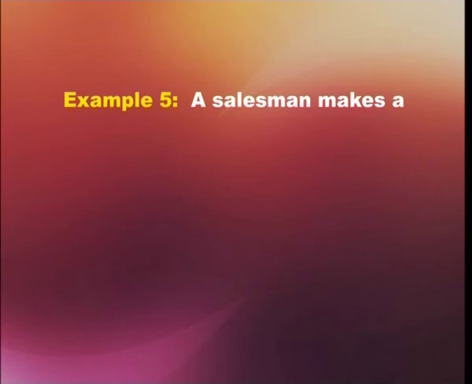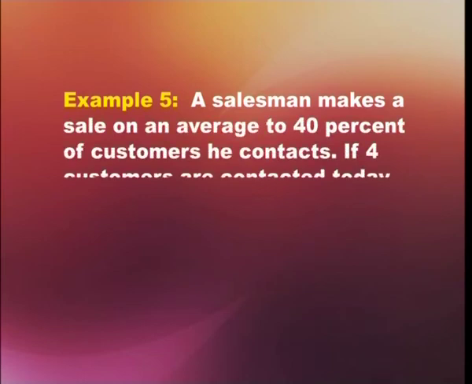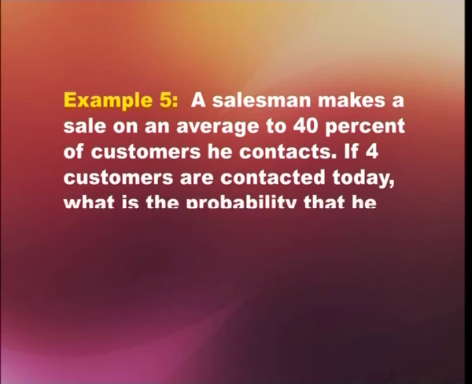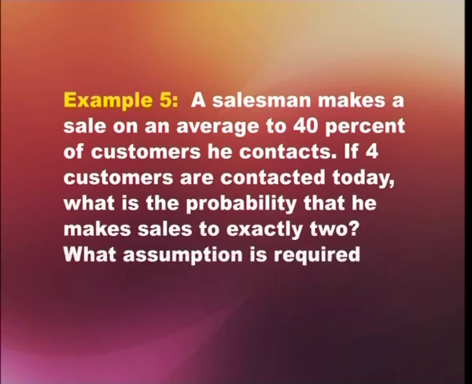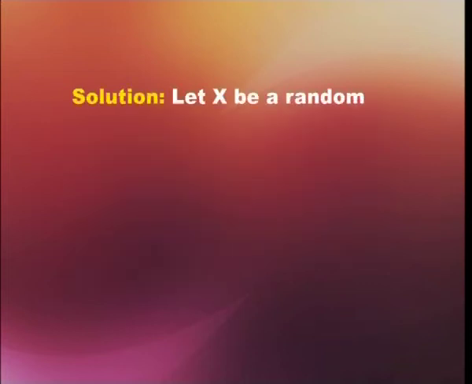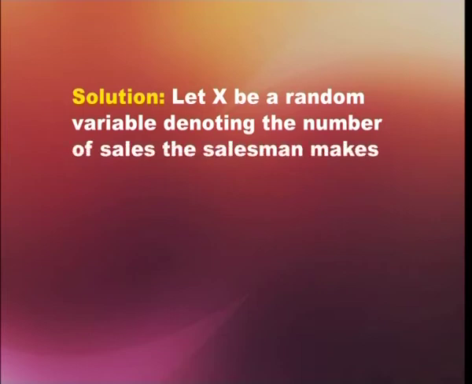Example number 5. A salesman makes a sale on an average to 40% of customers he contacts. If 4 customers are contacted today, what is the probability that he makes sales to exactly 2? What assumption is required for your answer? We'll solve this as: let x be a random variable denoting the number of sales the salesman makes in a day.